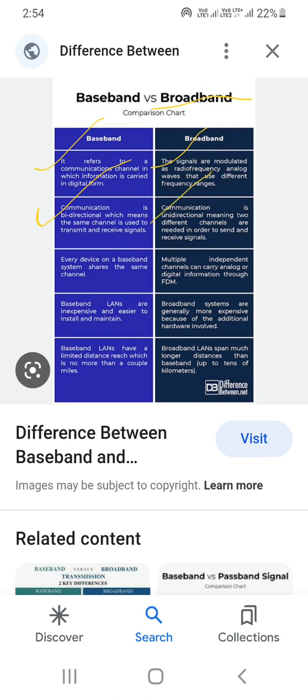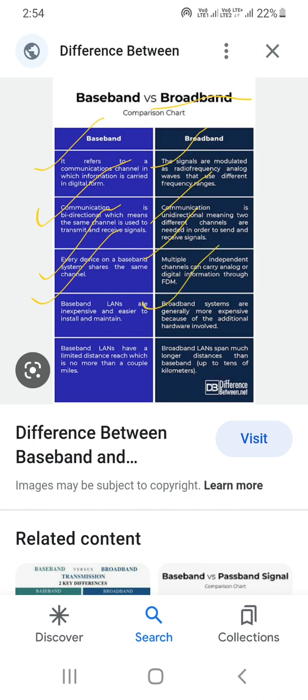Communication is unidirectional. Unidirectional means both directions need separate channels in order to send and receive signals. Every device on the baseband system shares the same channel. Multiple independent channels can carry analog and digital information through FDM. Baseband LAN (local area network) are inexpensive and easier to install and maintain.